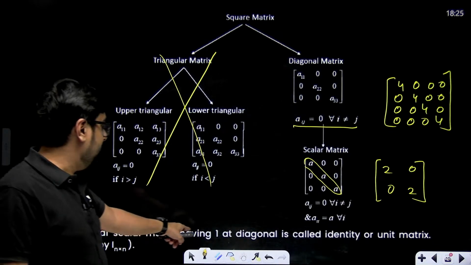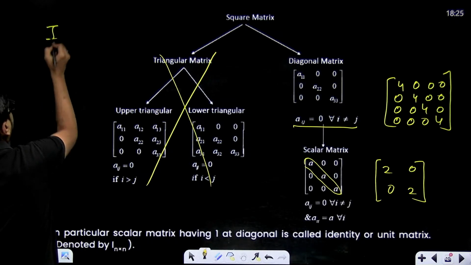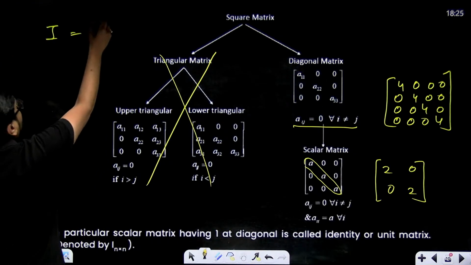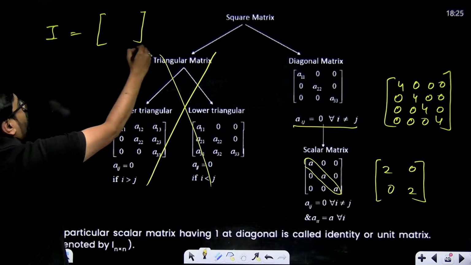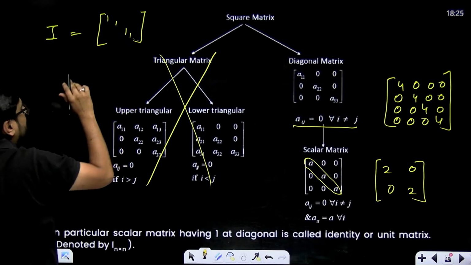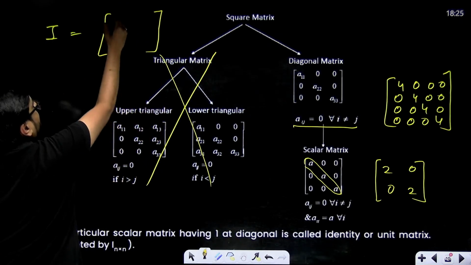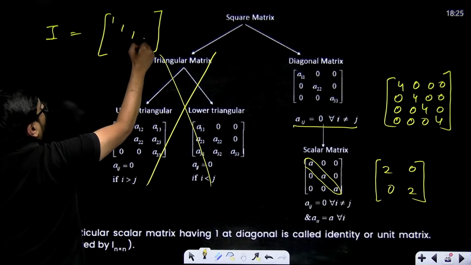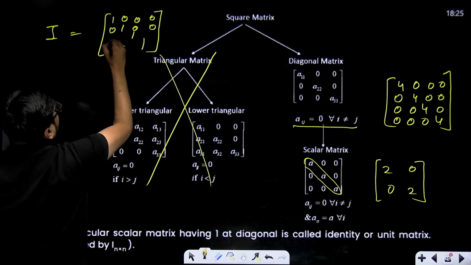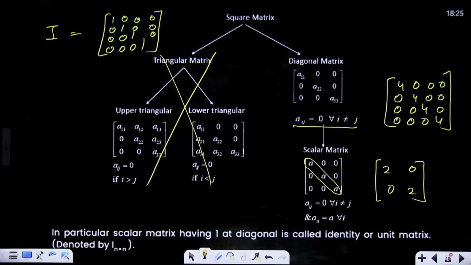In particular, a scalar matrix having 1 on the diagonal is called an identity matrix, a special type of diagonal matrix, which can be of any order. An identity matrix is a square diagonal matrix in which all diagonal elements are equal to 1. So if we are making a 4 cross 4, it will be like this.